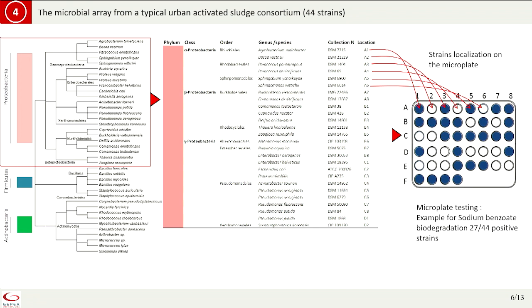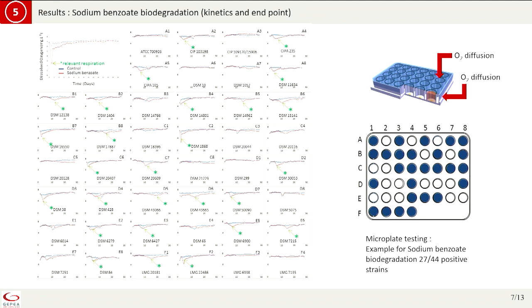So one well is able to have respiration or not with the substance. You have there the pattern for sodium benzoate. 27 strains, over 44, were able to use the substance. On the platform we used, it is important to know you have the kinetics for each of the strains.